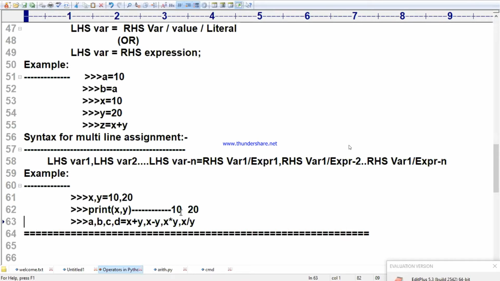Very good, Chandrashekar Reddy, you have become perfect in multi-line assignment. But actually you asked, sir, explain the syntax again. See, you understood everything, so I focused on you. You understood.